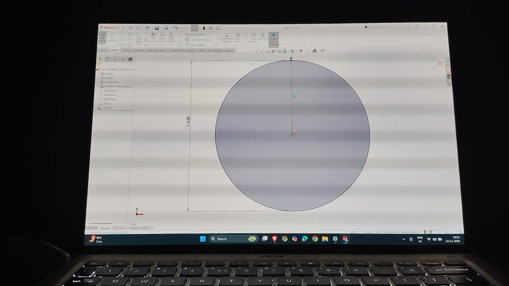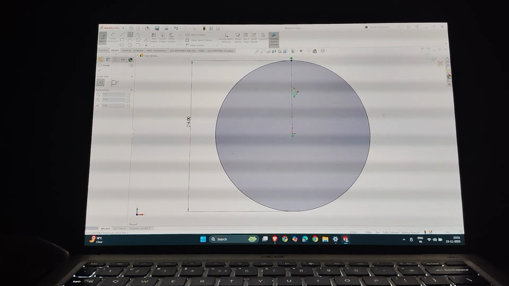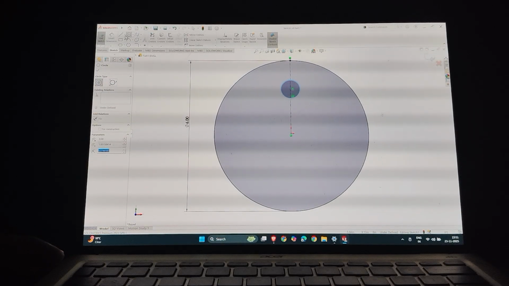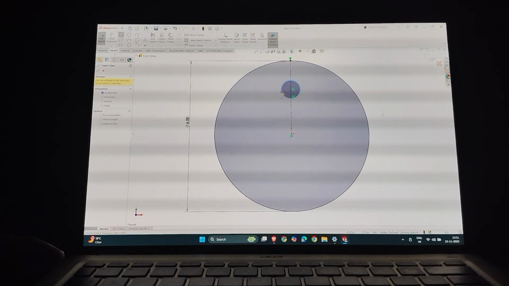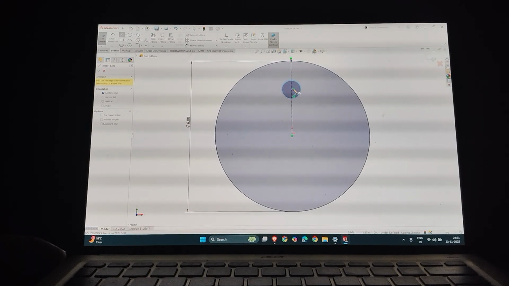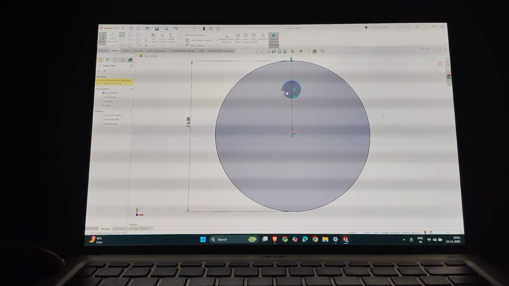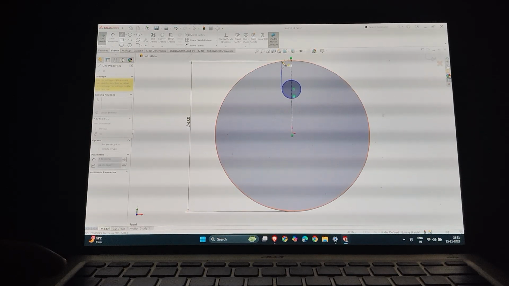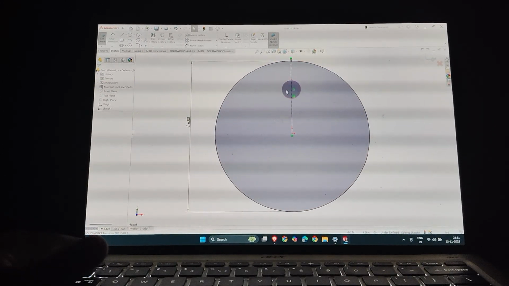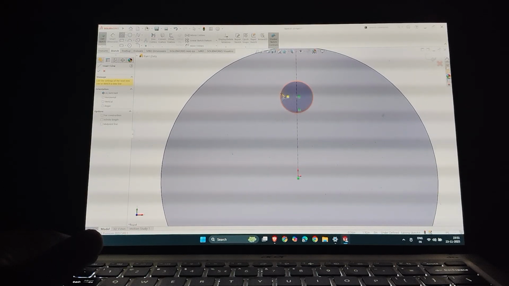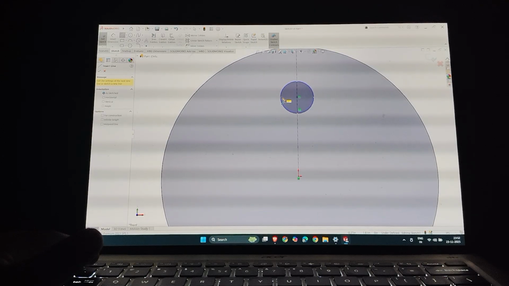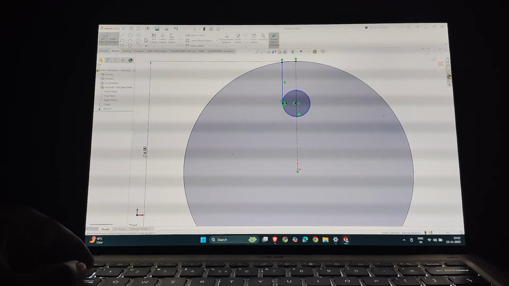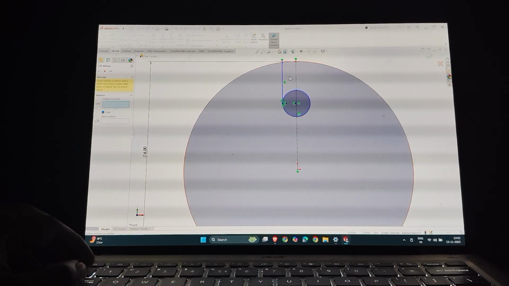Now I make a circle to design a slot. Now I'll make another side with the help of mirror image.